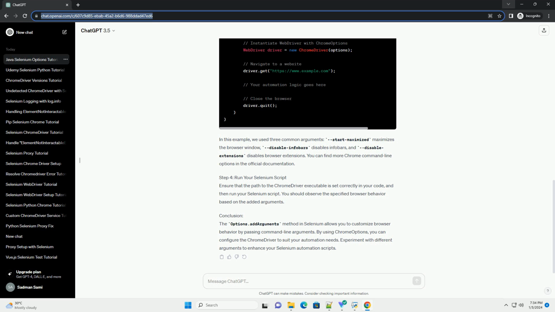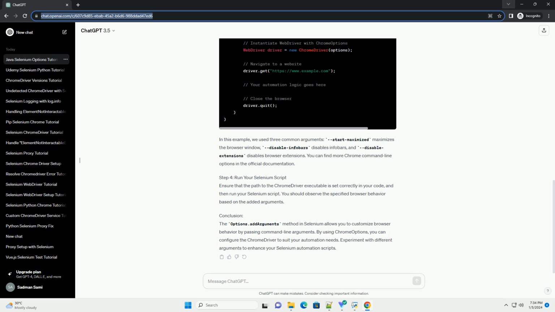Title: Using Java Selenium options.addArguments for browser configuration. Introduction. Selenium is a powerful tool for automating web browsers, and the Java language binding provides a variety of options for customizing browser behavior. One commonly used feature is options.addArguments, which allows you to pass command line arguments to the underlying browser executable. This tutorial will guide you through using options.addArguments in Java Selenium with practical examples.